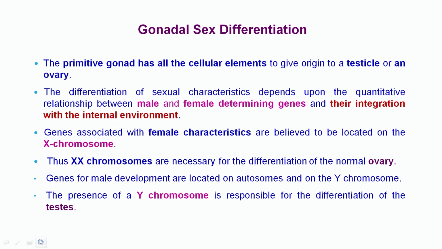Coming to gonadal sex differentiation, the primitive gonad has all the cellular elements to give origin to a testicle or an ovary. Differentiation of sexual characteristics depends upon the quantitative relationship between male and female determining genes and their integration with the internal environment. Genes associated with female characteristics are believed to be located on the X chromosome, so XX chromosomes are necessary for differentiation of the normal ovary. The gene for male development is located on the Y chromosome, so the presence of the Y chromosome is responsible for the development of the testes.